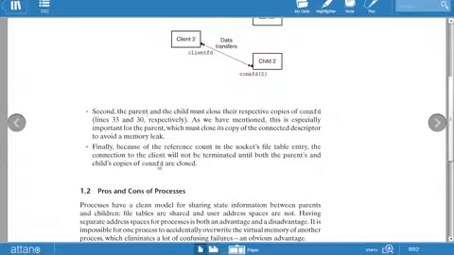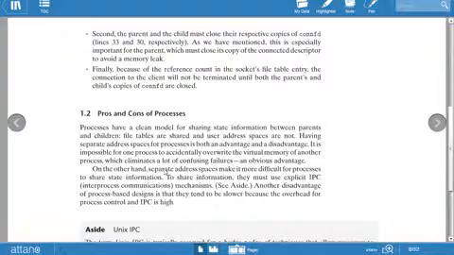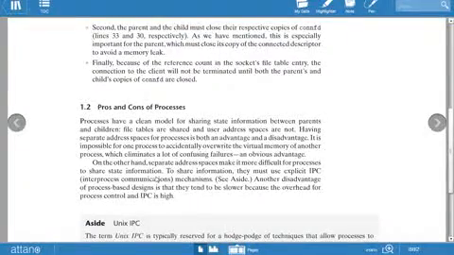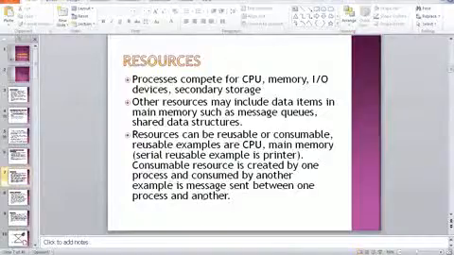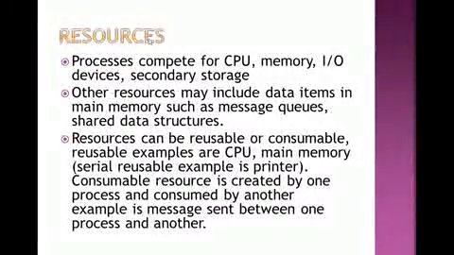Now, what are the pros and cons of processes? That is, what are the advantages and disadvantages of processes. Let's see with the help of the book. These are the resources available for concurrent programming using processes. First of all, a process competes for the CPU, memory, input output devices, and secondary storage. Other resources may include data items in main memory, such as message queues and shared data structures.